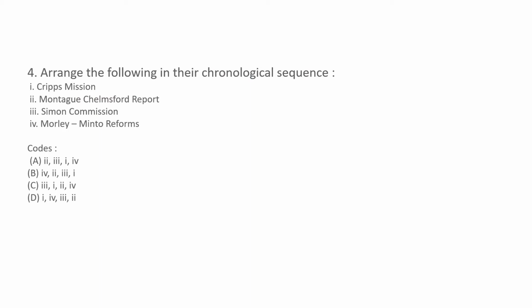Now the question is, arrange the following in their chronological sequence. Some missions, reports, commissions and reforms are given here which are closely associated with the Indian freedom struggle. You have to arrange them according to when they took place.